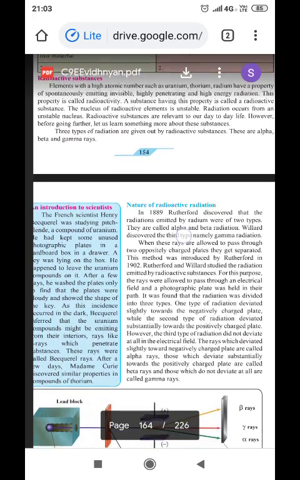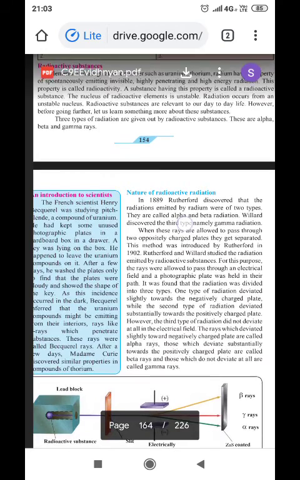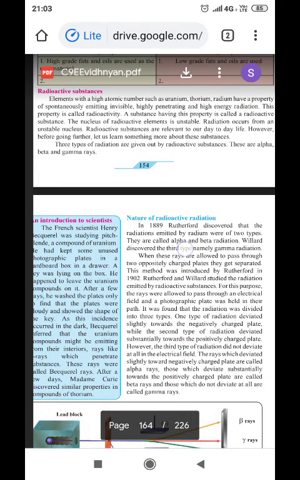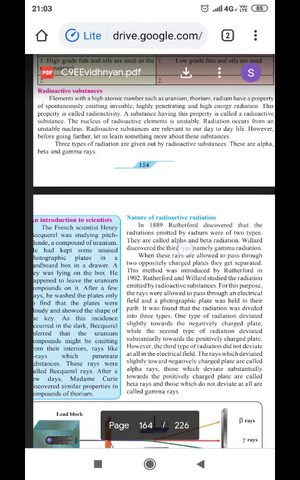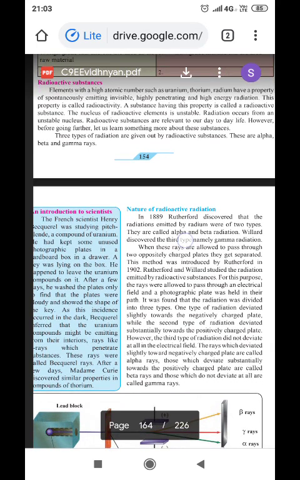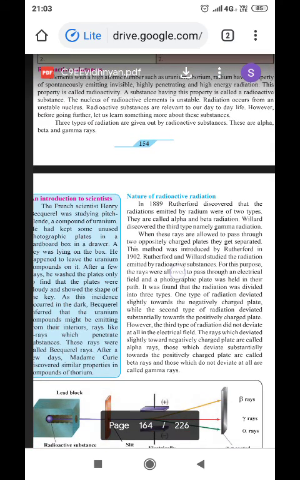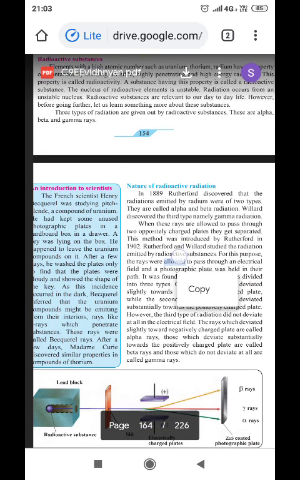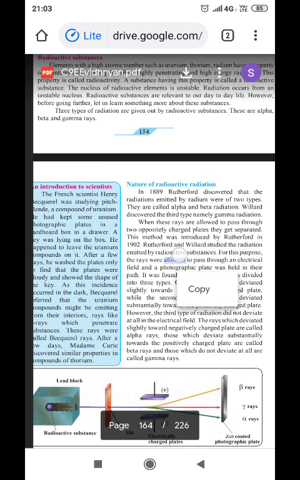Elements with high atomic mass and high atomic number, such as uranium, thorium, and radium, have a property of spontaneously emitting invisible, highly penetrating, and high energy radiation. This property is called radioactivity. A substance having this property is called a radioactive substance. The nucleus of a radioactive element is unstable. Radiation occurs from an unstable nucleus.